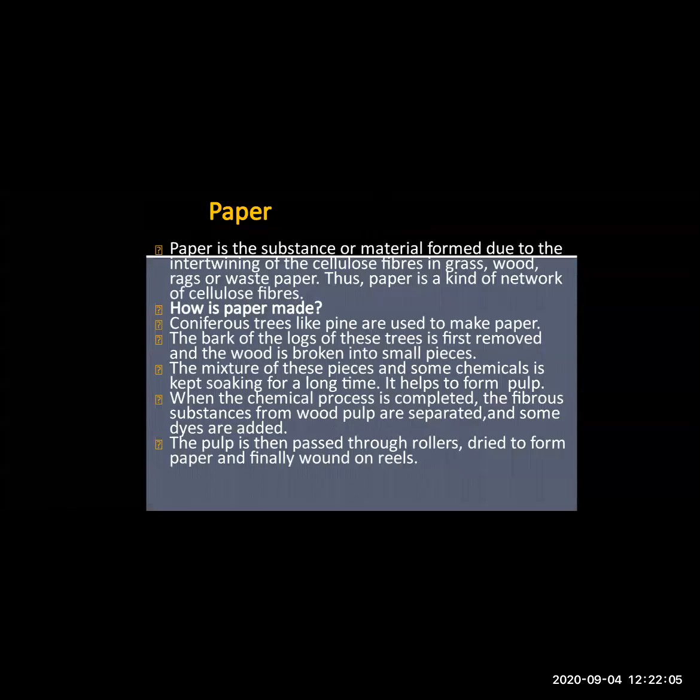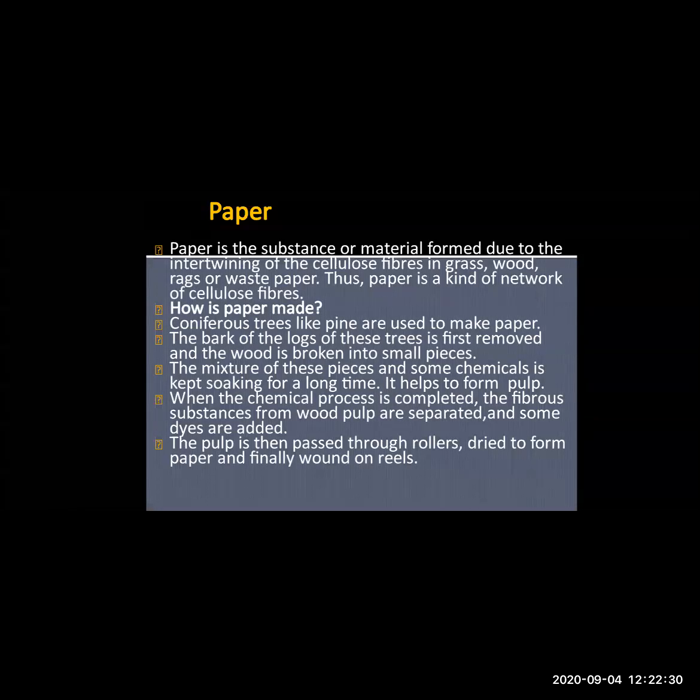Then the next topic is paper. Now paper is a substance or material formed due to the interweaving of cellulose fibers. Now cellulose fibers are present in plants. Okay, they are present in grass, wood, rags and waste paper. So paper is a kind of network of cellulose. Network means what? Interweaving means what? Which are interconnected with each other.